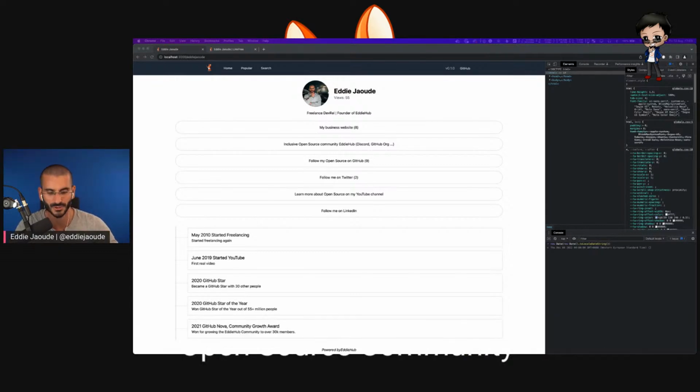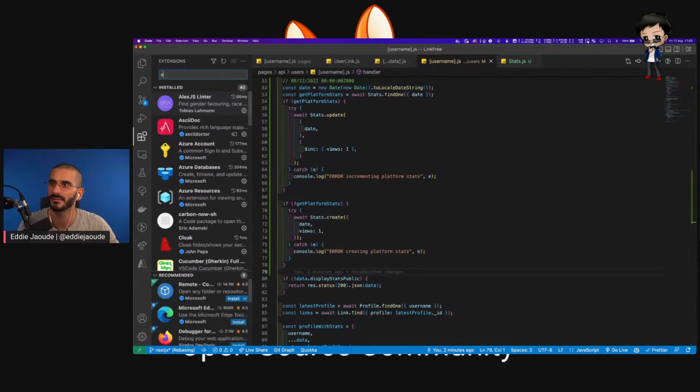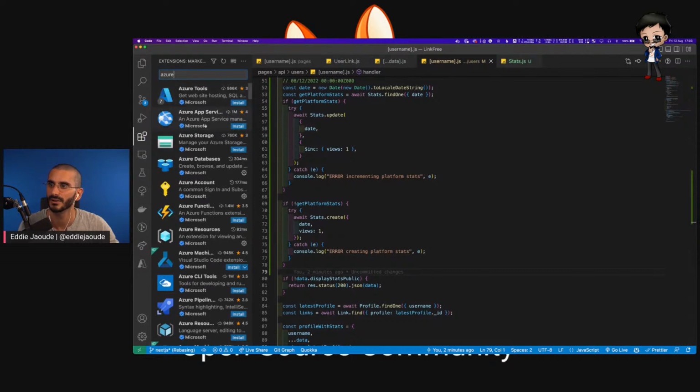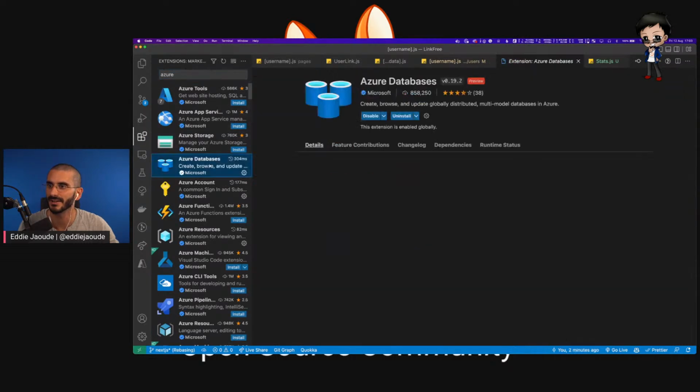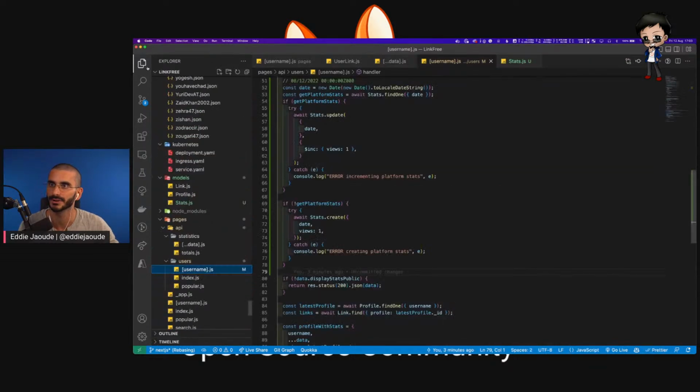I'm using the Azure one, actually. It's the Azure plugin. I can get the name for you and send it to you. Azure, let's see. Not that one. Azure Databases, I think. It's this one. It does Mongo as well. So yeah, this is the one. Really awesome. I don't use Azure, but it works for that.